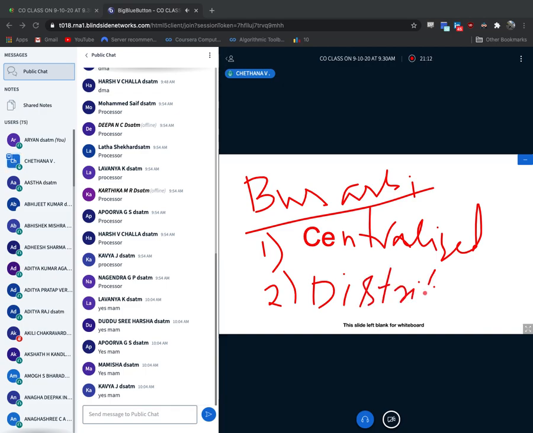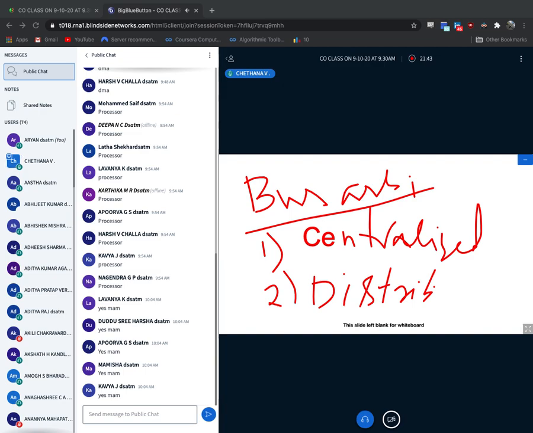What could be centralized? I will give you one simple example. Suppose your class is 3A, a classroom. We are going to give one CR, a class representative, to you. He is the real owner of the class right now.